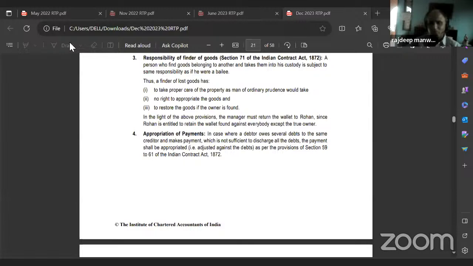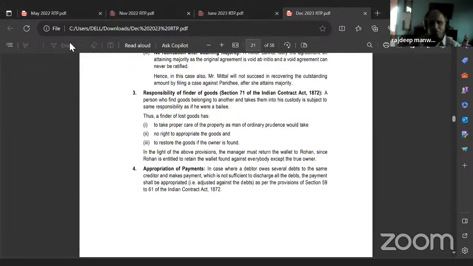Okay, read the answer, Bhavna. Responsibility of finder of goods, section 71 of the Indian Contract Act. 71. Okay, I got confused. So remember, right from section 67, 68, 70, 71, 72, you have all the quasi contracts. So this is under quasi contract. Responsibility of finder of lost goods, correct or no? A person who finds goods belonging to another and takes them into his custody is subject to the same responsibility as if he were a bailee. Thus, a finder of lost goods has to take proper care of the property as a man of ordinary prudence would take, has no right to appropriate the goods, and has to restore the goods if the owner is found.